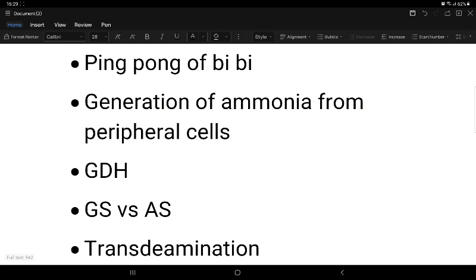In this process we get 2 molecules of ammonia, and these 2 molecules enter the urea cycle. The enzymes involved: glutaminase acts on glutamine, forms glutamate, and gives one ammonia, and glutamate dehydrogenase in the presence of NAD or NADP. This is the only reaction where either of the two is acceptable; it is not very specific. NAD or NADP is converted into NADH or NADPH, and alpha ketoglutarate is formed. This process is called oxidative deamination, and the ammonia formed by glutaminase and glutamate dehydrogenase action enters the urea cycle.